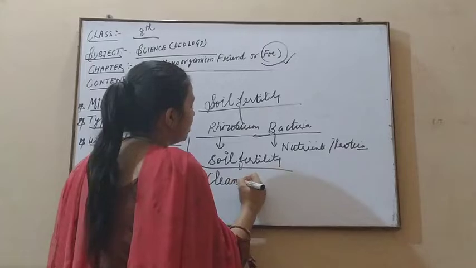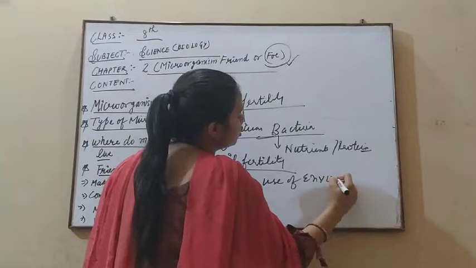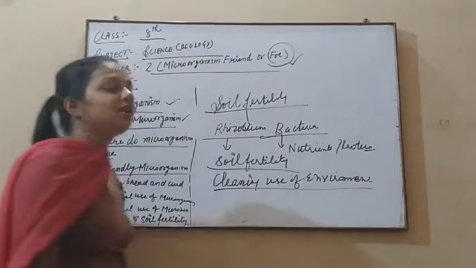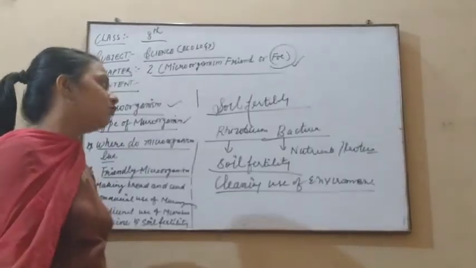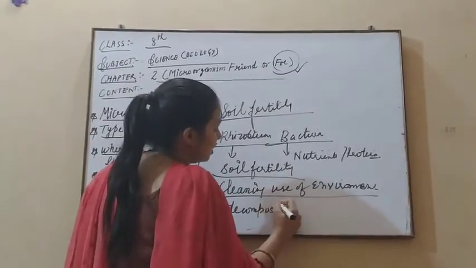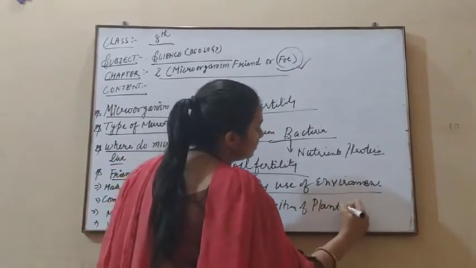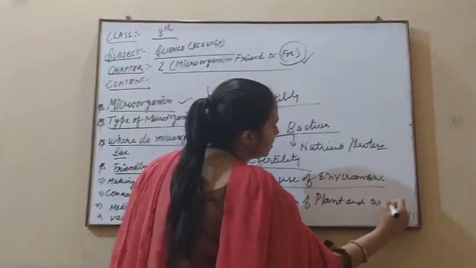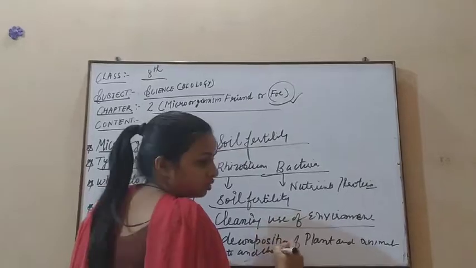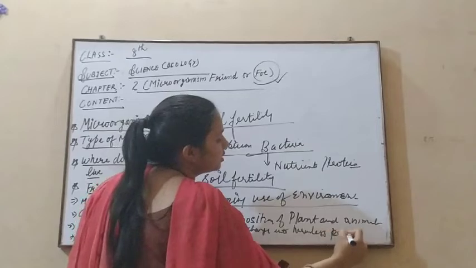After this, there is the cleaning use of the environment. So they also help clean our environment. How do they clean the environment? They clean the environment with the help of decomposition of waste. Decomposition of plant and animal waste, and change it into harmless products.